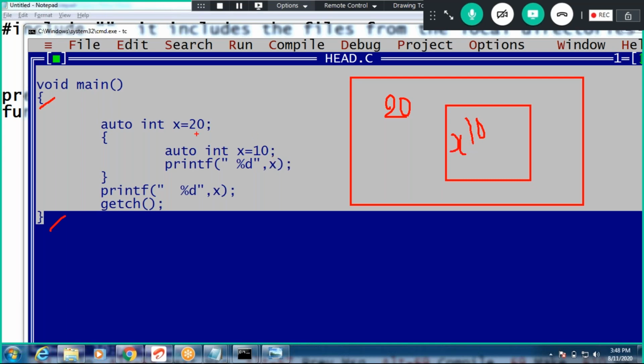But 20, can you access it? Yes, we can access 20 here also. 10 is not visible outside. 20 is visible in this block also. Here also it is visible. That is the difference. This is auto int x. The scope of this x is different. You understood the difference. Scope means within the entire block we can use it. This scope means within this small box, within this local box. Write this, guys. Auto int x.